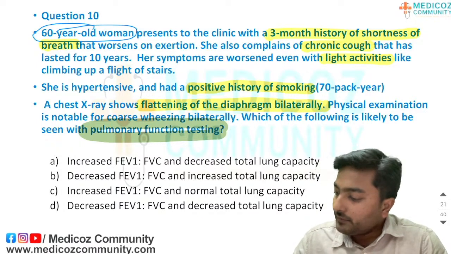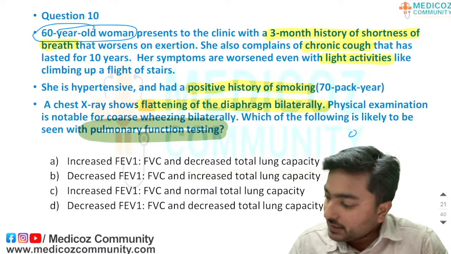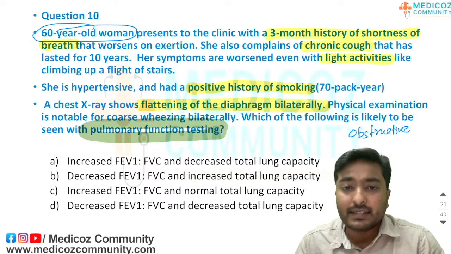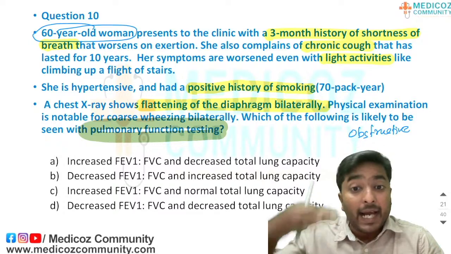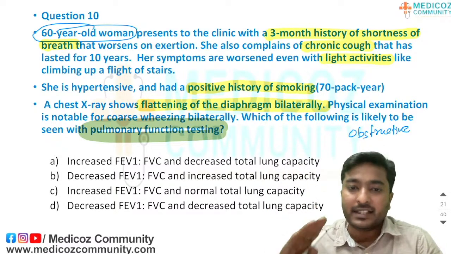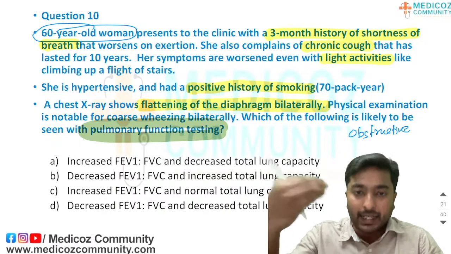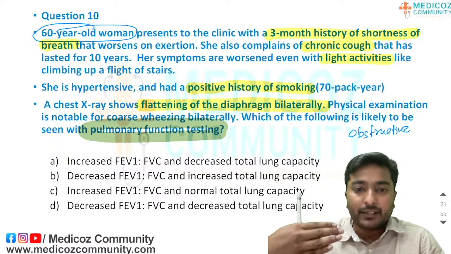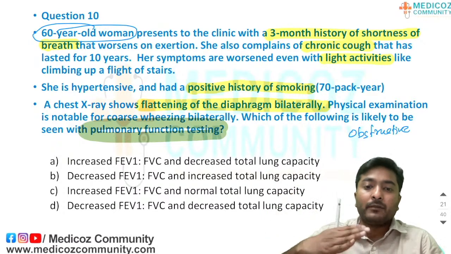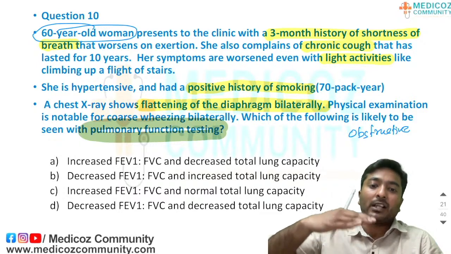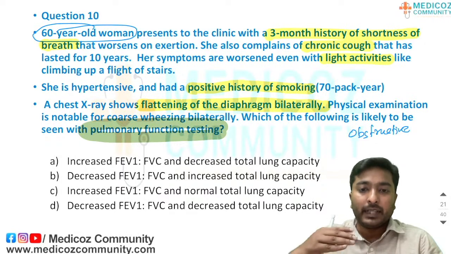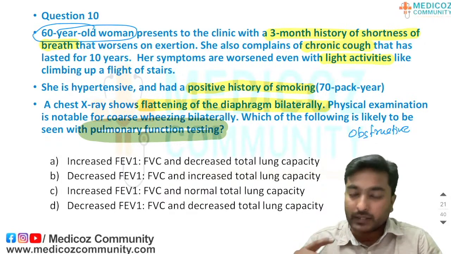We know that in obstructive diseases, the problem is with the airflow. There is not much problem with the inflow, air inspiration, in the initial period. So when the person takes air inside, whenever the person tries to expire out, he cannot expire the whole amount. Some amount of air remains in the lung and keeps on accumulating. So the residual volume will keep on increasing in obstructive patients.